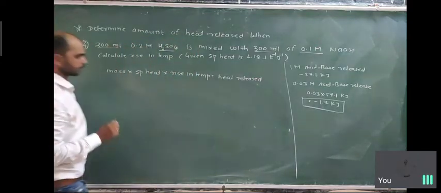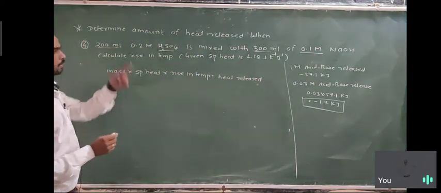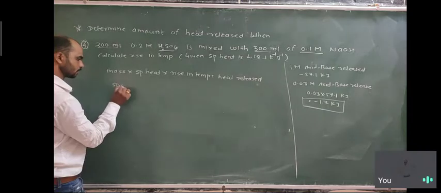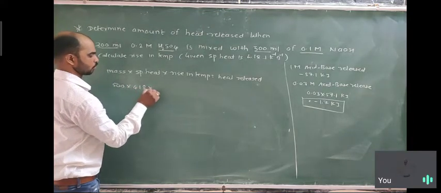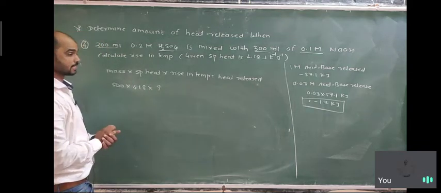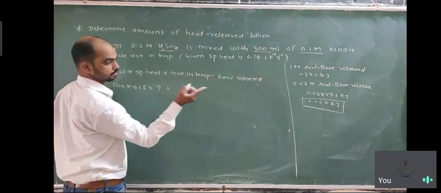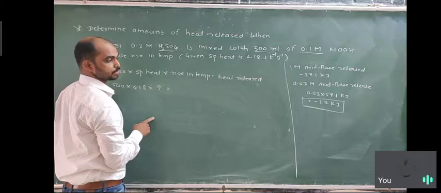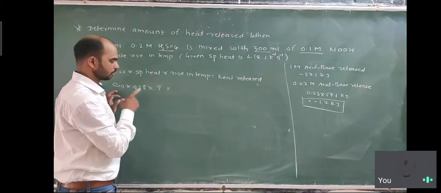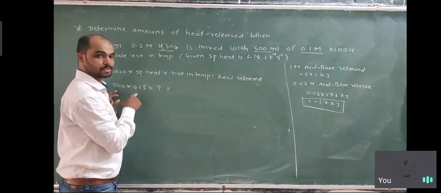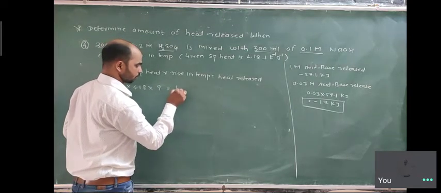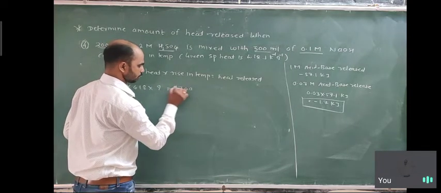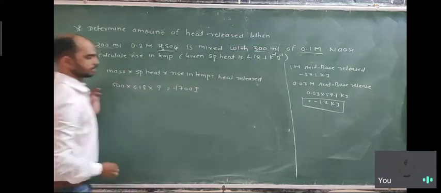So put all the values. Mass is 200 plus 300, just 500 grams. Specific heat 4.18 into the rise in temperature, the question mark. Heat released is 1.7 kilojoule, but the specific heat is in joule, so convert it into joule: minus 1700 joule.